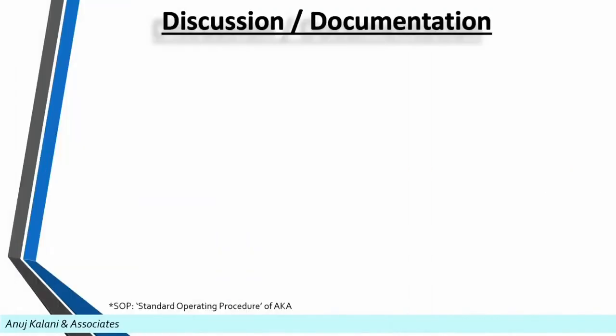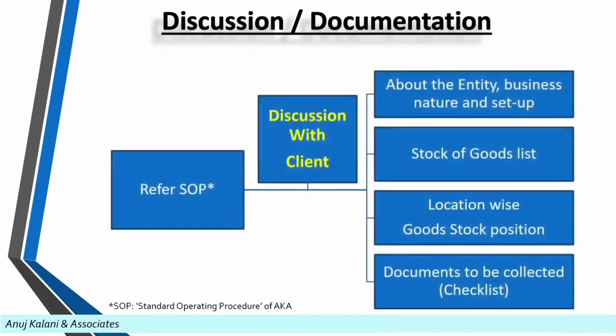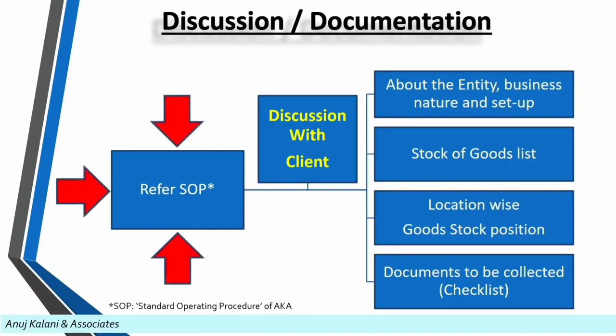We will move on to having a discussion with the client. We need to discuss with the client about the company, its business nature and its setup, its operations, scale of operations, sale, purchase, etc. Ask for the stock list. Discuss the locations where the stock of goods is stored and the quantity of goods at each location. We need to explain to the client the documents we require as per the checklist. And the most important thing to keep in mind is always refer to the SOP.